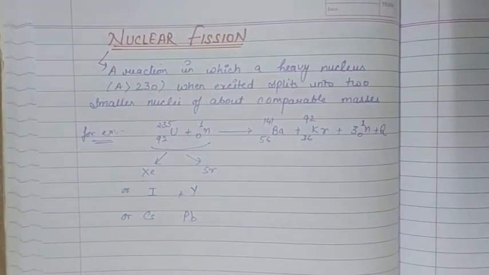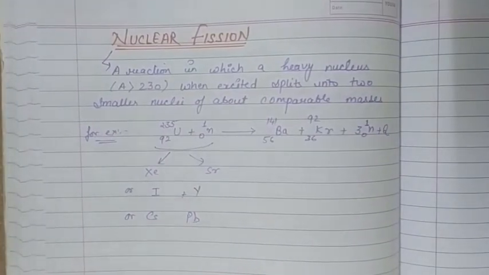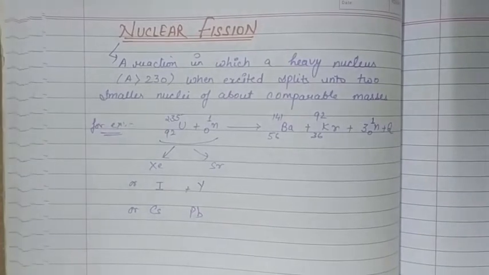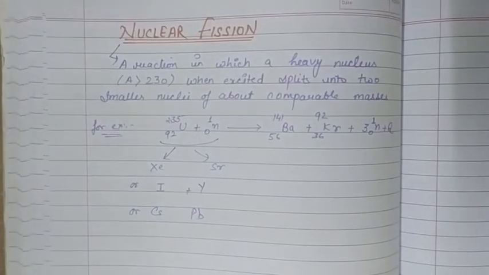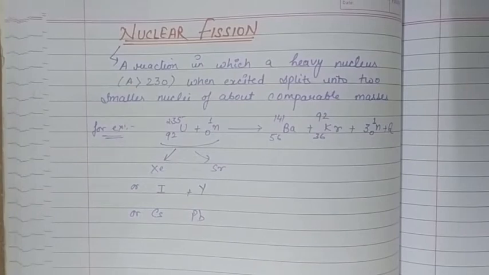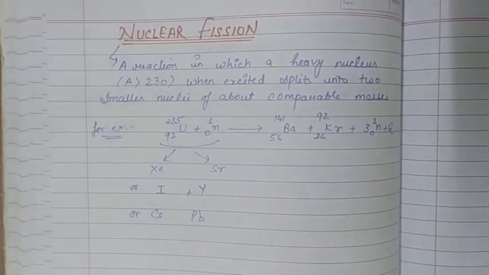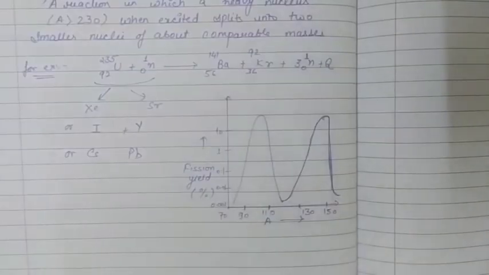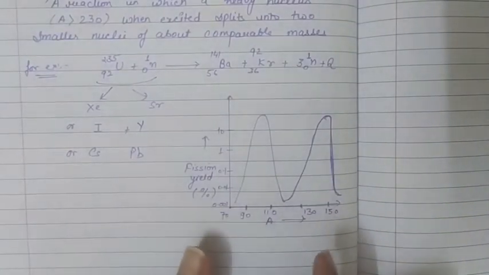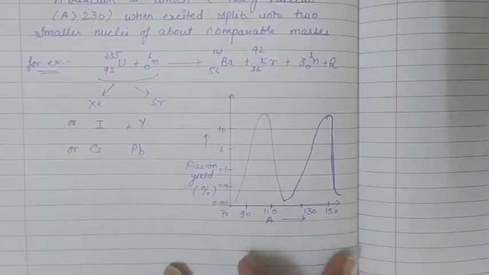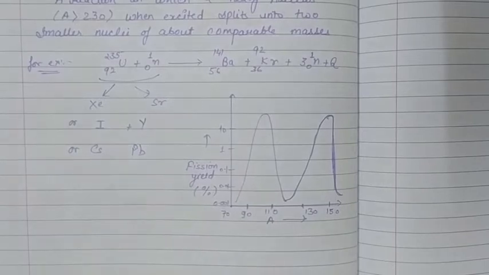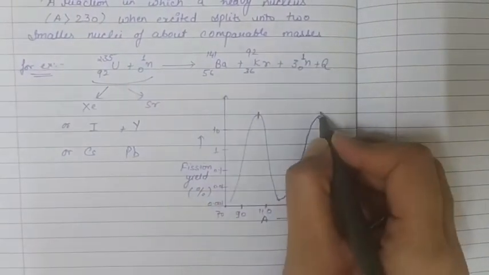After this analysis, if we plot a graph between the fission yield percent and the mass number, the graph obtained is like this, and this shows that the most probable combinations are at these peaks.